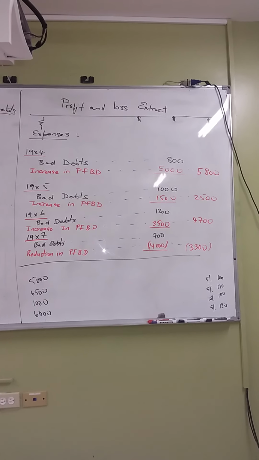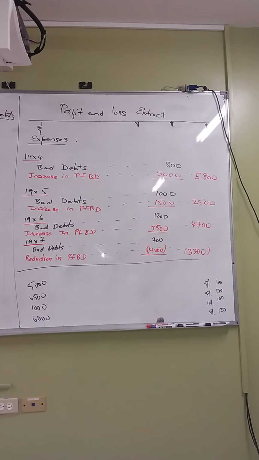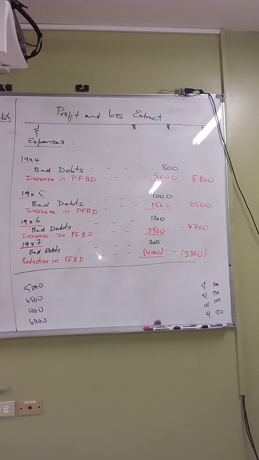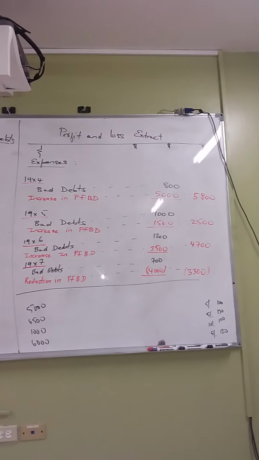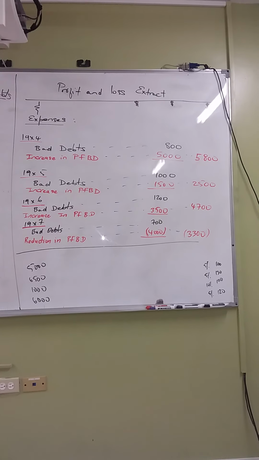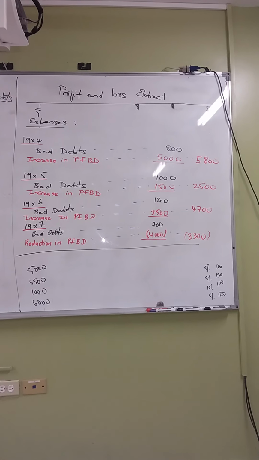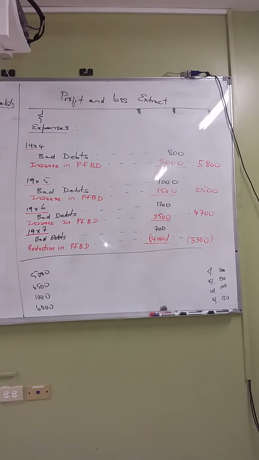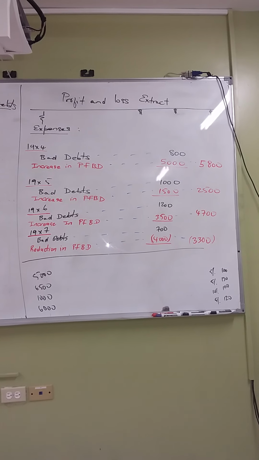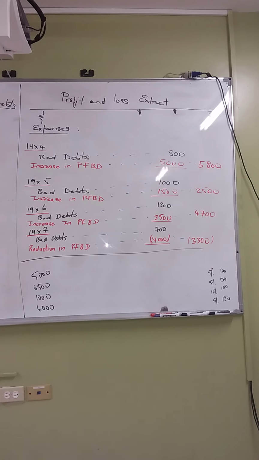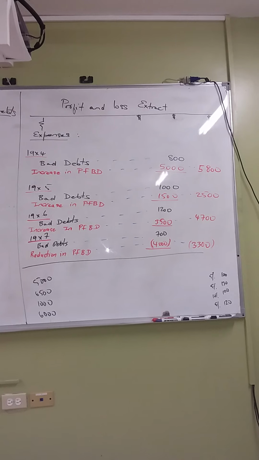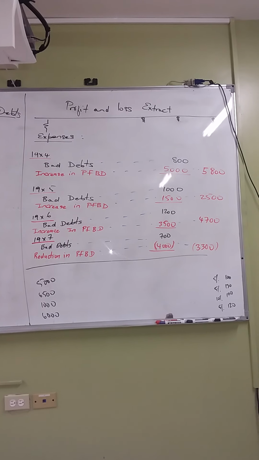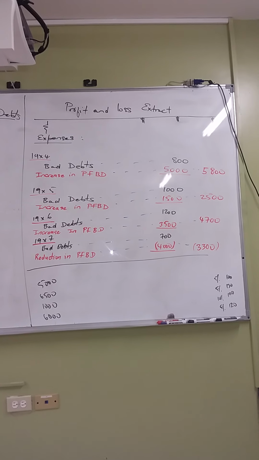For 1996, what was the P&L figure coming from your provision for bad debts account? 3,500, which represents the increase. So your bad debts before was 1,002. When you add both, you get 4,700, because remember in 1996, provision for bad debts had increased by 3,005.